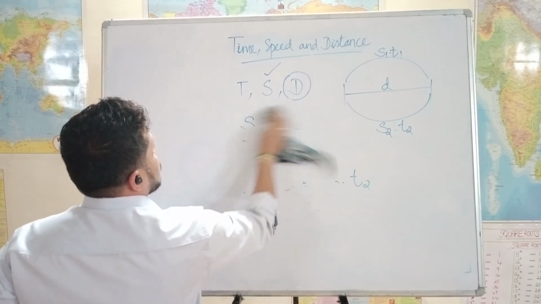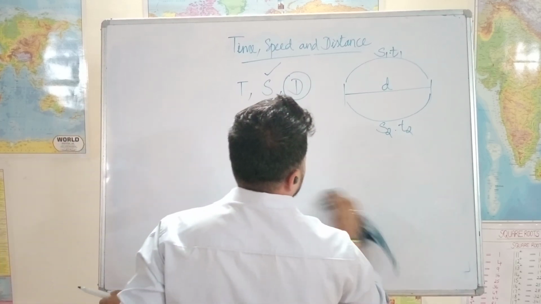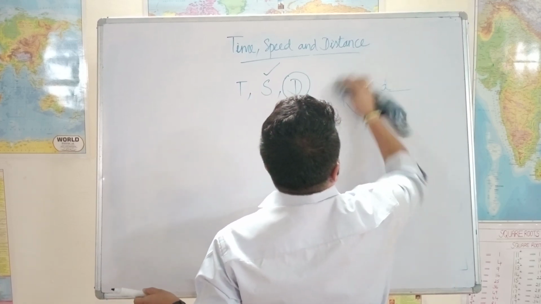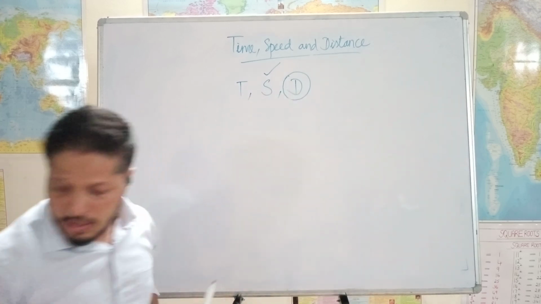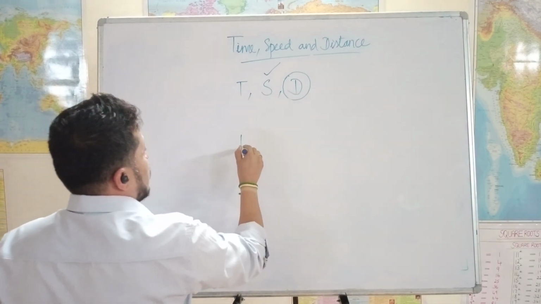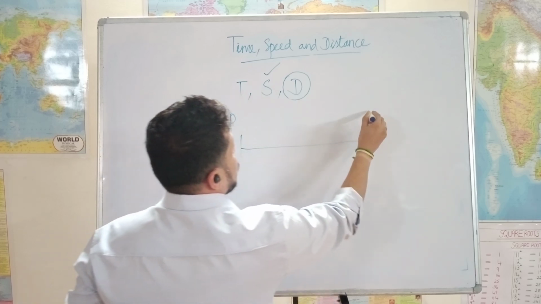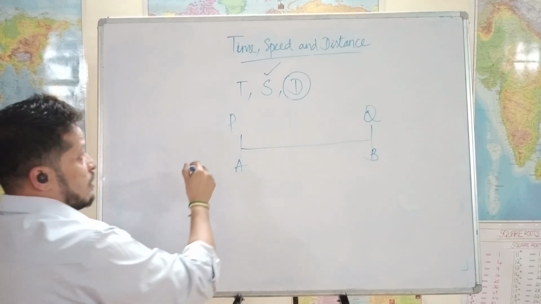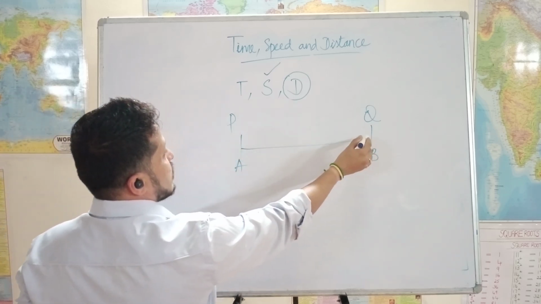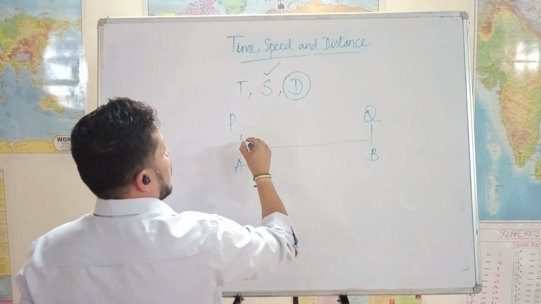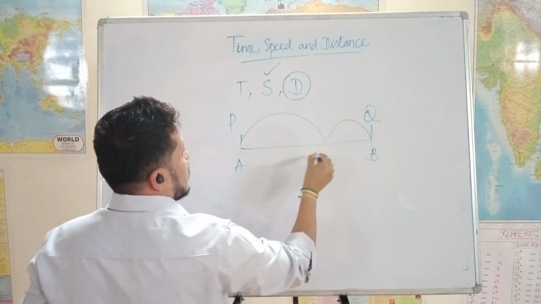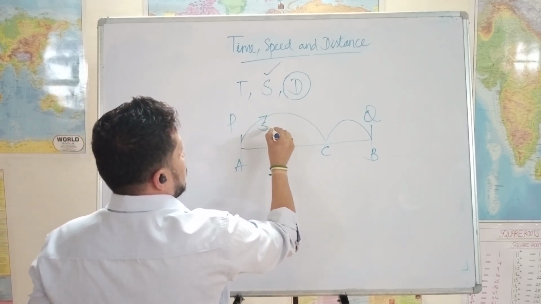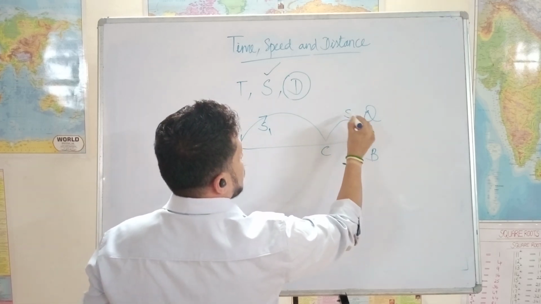When time is constant, then what happens? What do you mean by time is constant? See, in a situation where two persons, let's say P and Q, are in different locations A and B, and they are trying to travel towards each other. Let's say P is trying to travel towards B and Q is traveling towards A, and let's say they meet at a certain point C. Okay, let's say P was traveling with speed s1 and Q was traveling with speed s2.